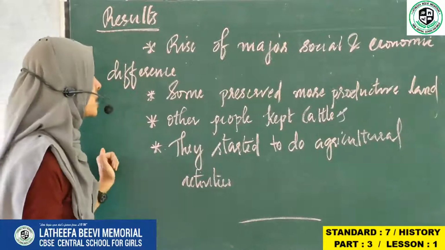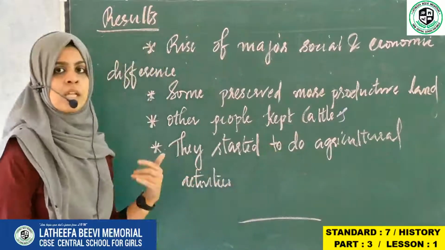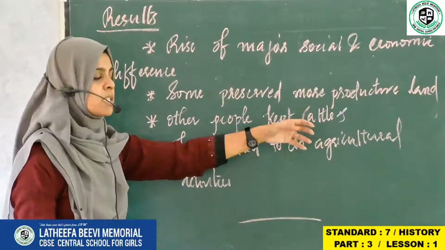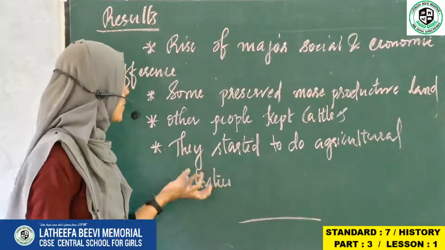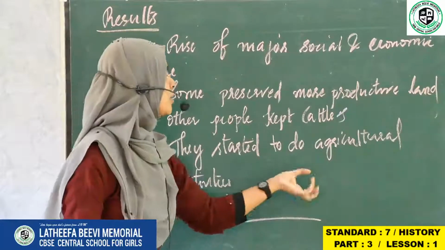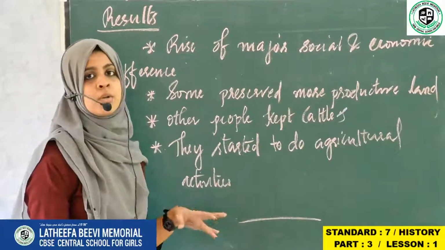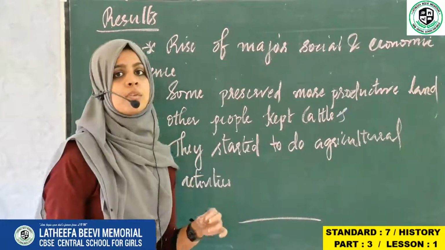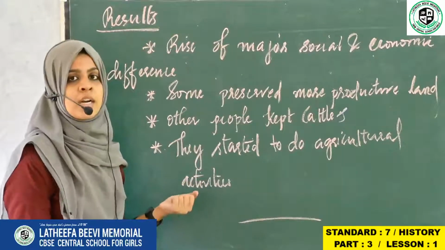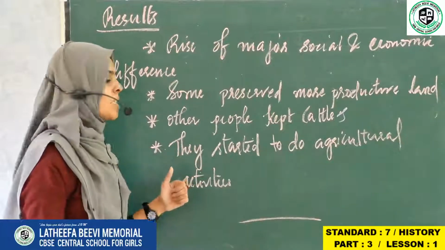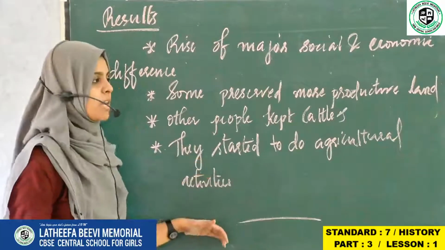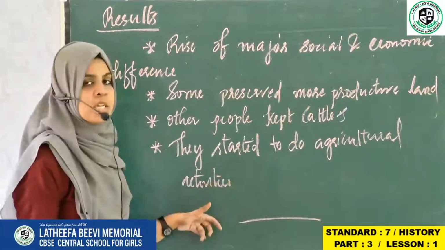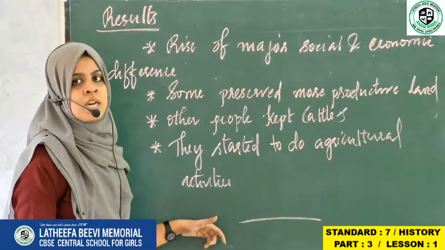And the third point is other people kept cattle. Other people who were left over without agricultural land started to keep cattle and to do work regarding that. And the last one is they started to do agricultural activities. Why? Because I told you there was a change, like they started to cut down the forest to expand agriculture. So as a result of cutting down the forest to expand the agriculture, they started to do agricultural activities.